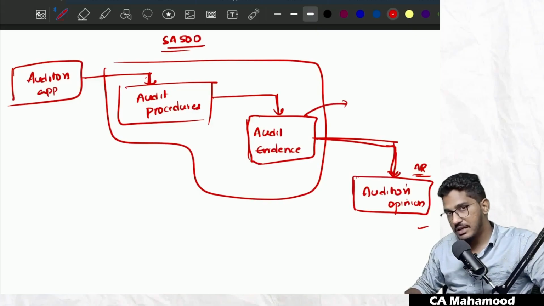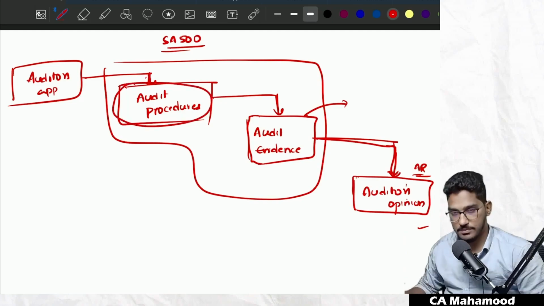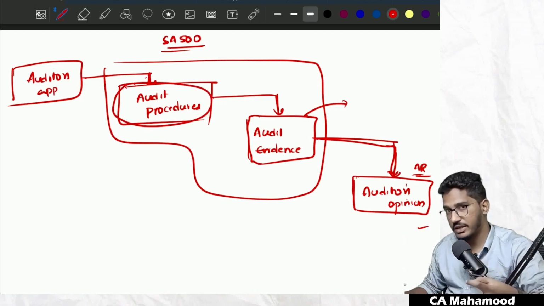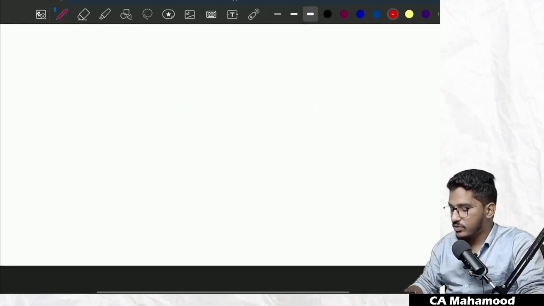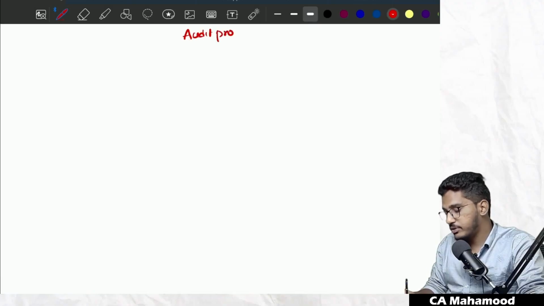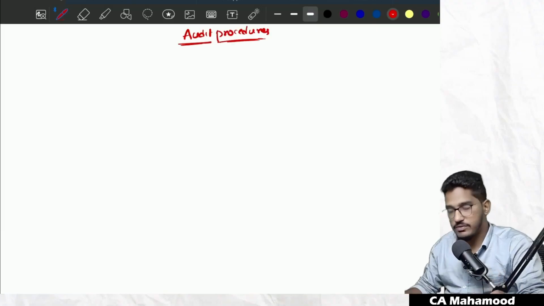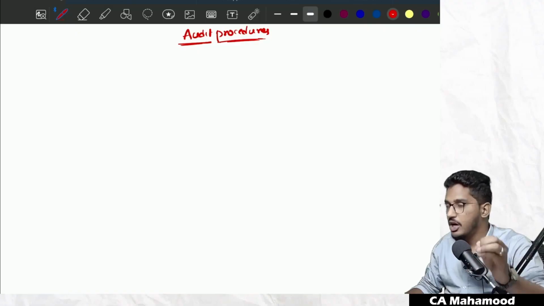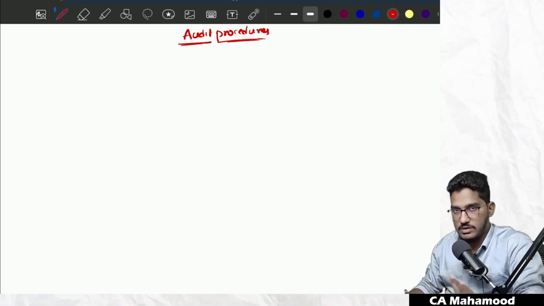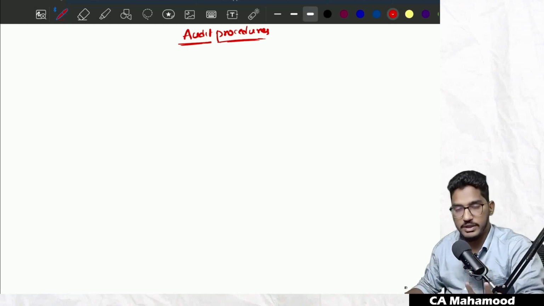But before we can understand the meaning of audit evidence in a detailed manner, we first need a better understanding of audit procedures. So let us try to understand audit procedures and the different types of audit procedures. First, the meaning of audit procedure: any procedure performed by the auditor to obtain audit evidence is called an audit procedure. The term audit procedures is very broad and includes everything the auditor does to obtain the audit evidence.